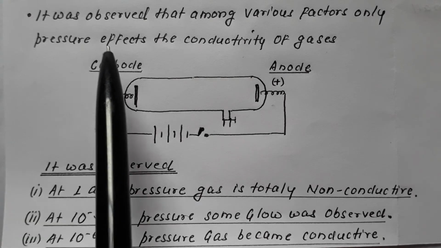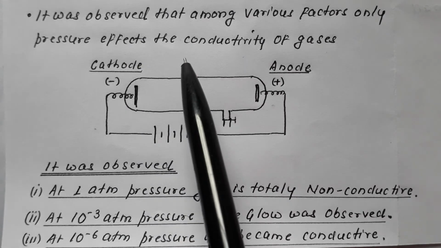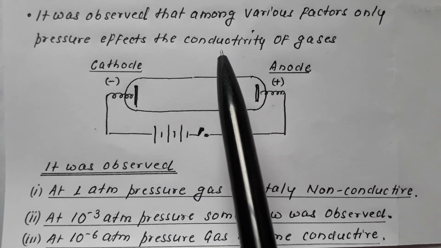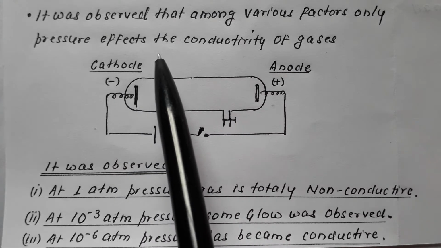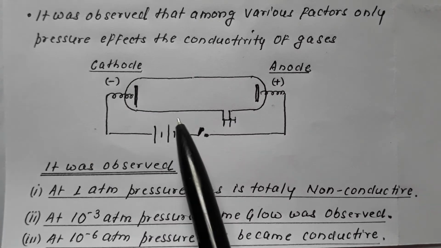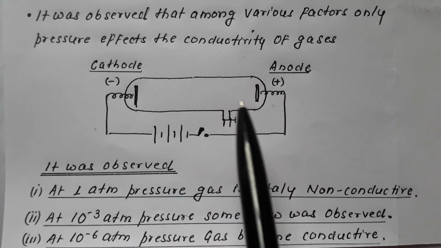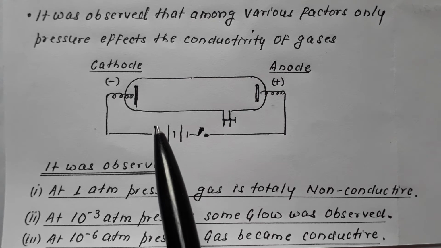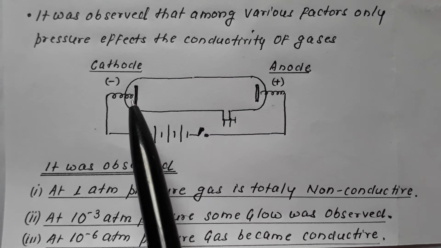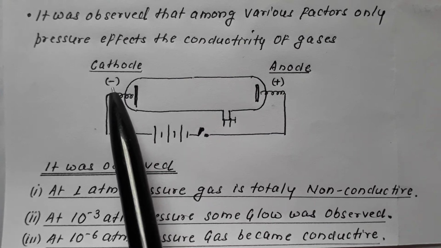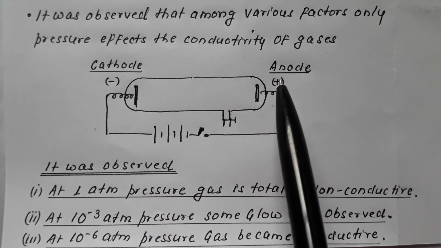It was observed that among various factors, only pressure affects the conductivity of gases. There are so many factors involved, but only the pressure affects the conductivity of gas. We have taken a discharge tube, which is a glass capsule having two electrodes at the extreme ends. Inside it we have taken gas. On providing electric voltage, one of the electrodes develops negative charge, termed as cathode. The other electrode develops positive charge, termed as anode.